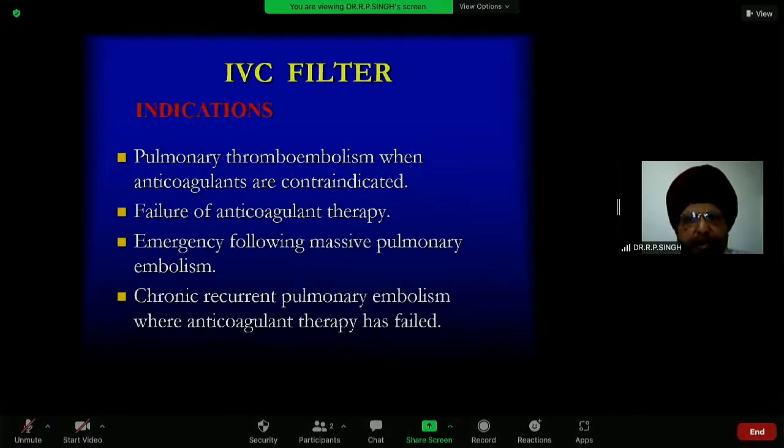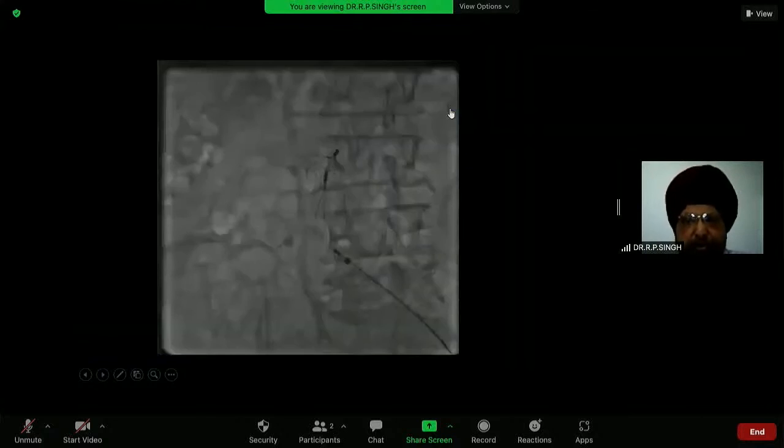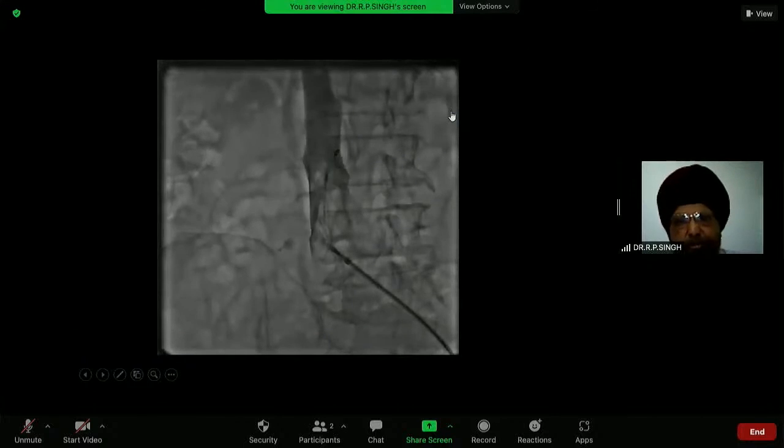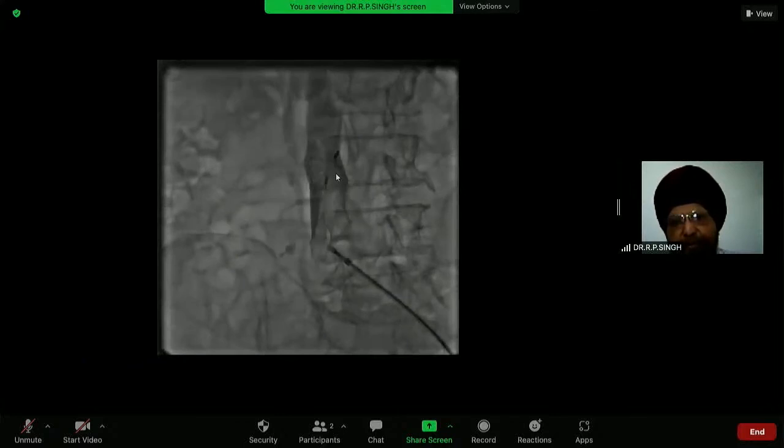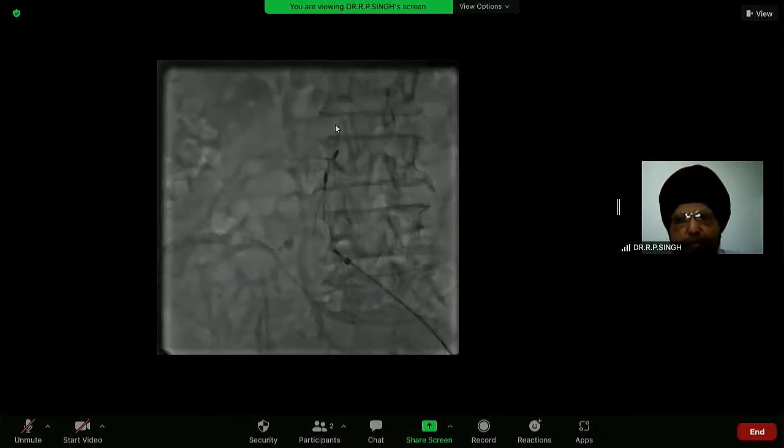And the last condition I will take up is the IVC filter. If there is a history of pulmonary thromboembolism, when anticoagulants are contraindicated, failure of anticoagulant therapy, emergency following massive pulmonary embolism, chronic recurrent pulmonary embolism where anticoagulant therapy has failed, pregnant patient, vena cava diameter more than 28 millimeter, or risk of septic embolism. It takes only 10 minutes for me to put the filter in the inferior vena cava, and it will allow the blood to pass, but will stop all the clots.